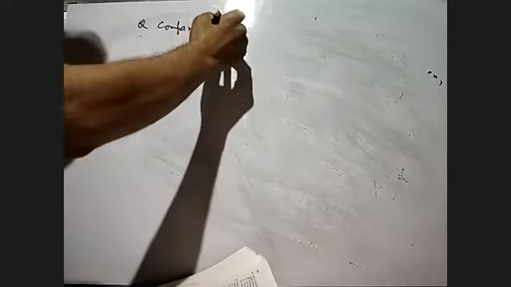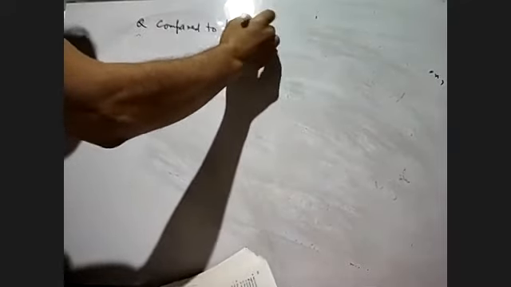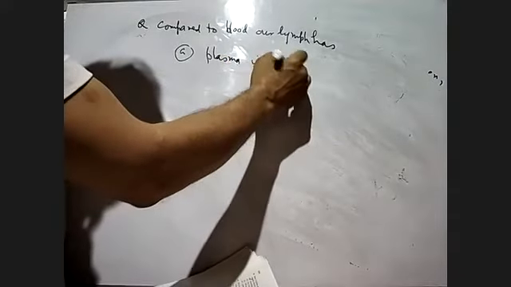Compared to blood, our lymph has: number A, plasma without protein. Number B, more WBC and no RBC.